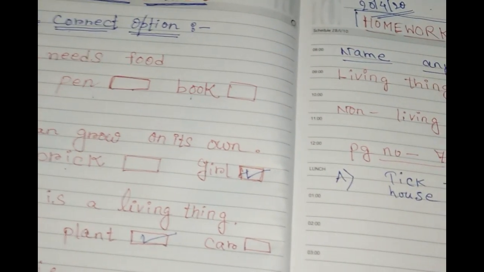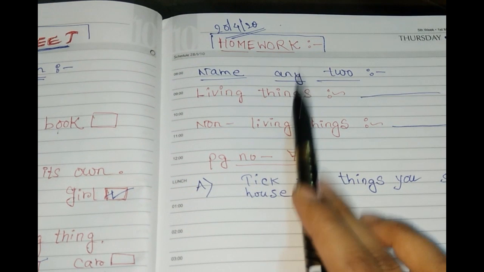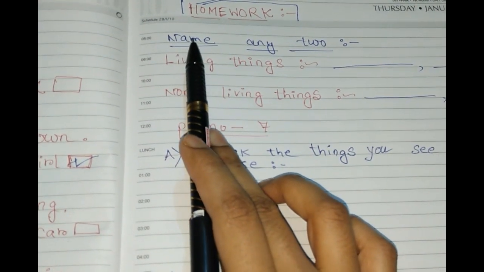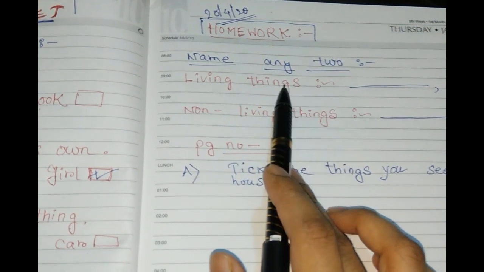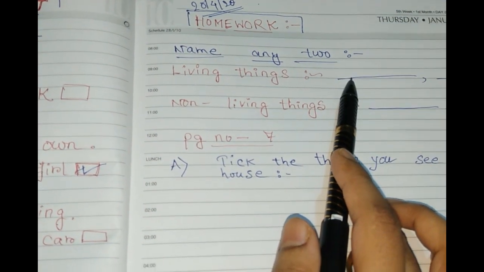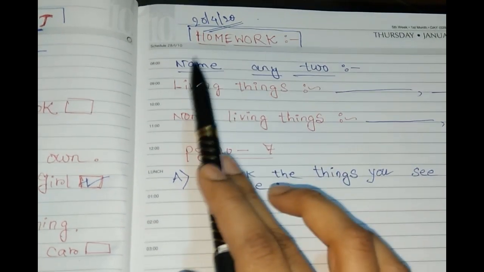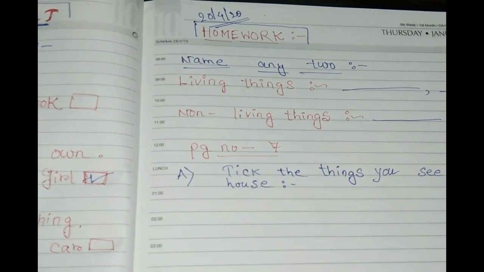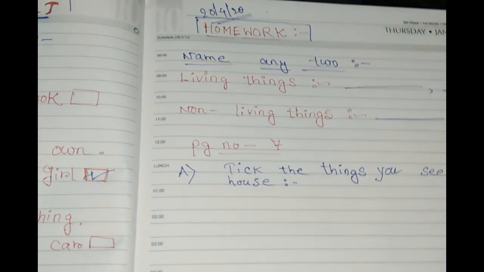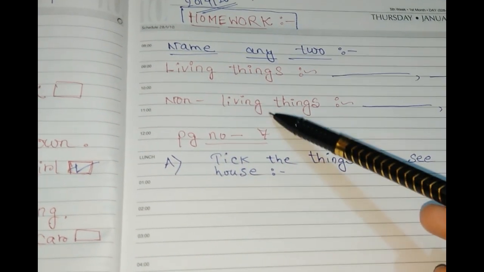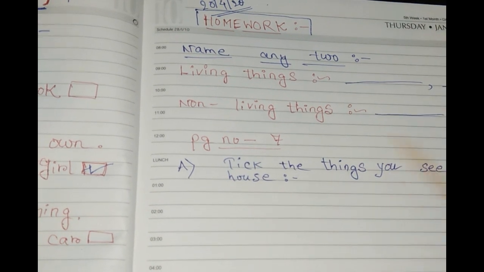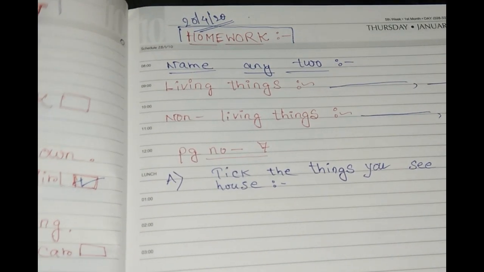Next, this homework is for you, that we are going to see next class. All of you look here. Name any two living things. You can write yourself what the two living things are, which I have just discussed in your chapter. What are the two living things? Very easy. Next, non-living things. Name any two non-living things.